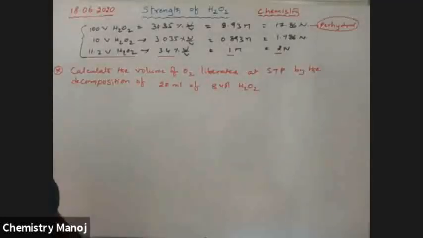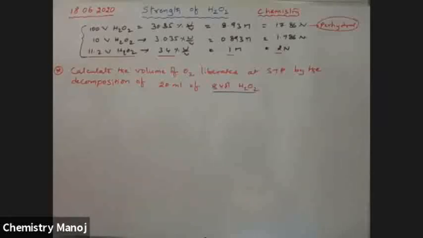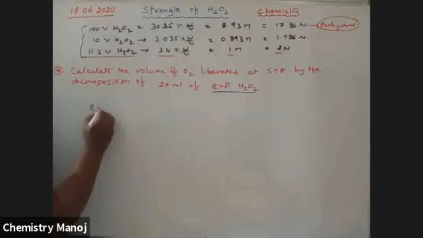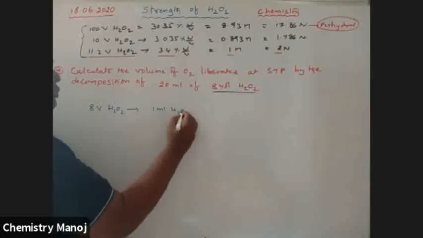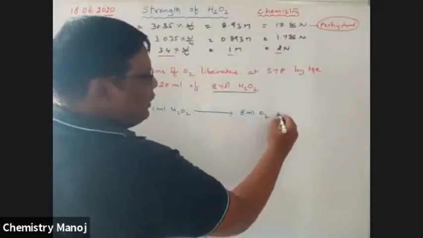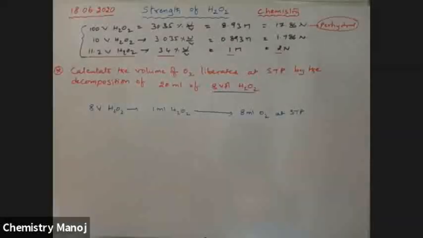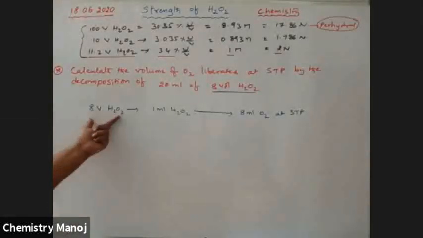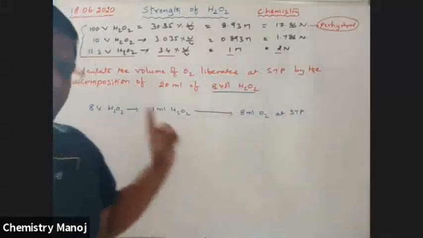So see, my dear boys, listen carefully. Here, 8 volume H2O2. What does this mean? 8 volume H2O2 means 1 ml H2O2 on decomposition gives 8 ml O2 at STP. Am I correct?